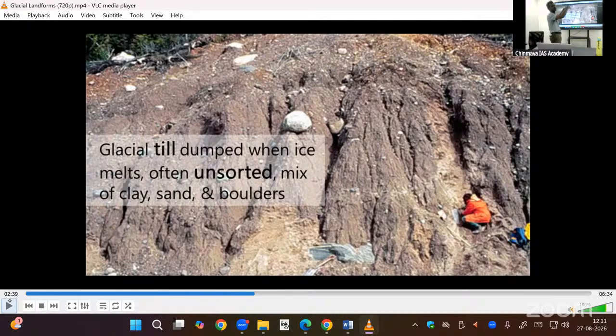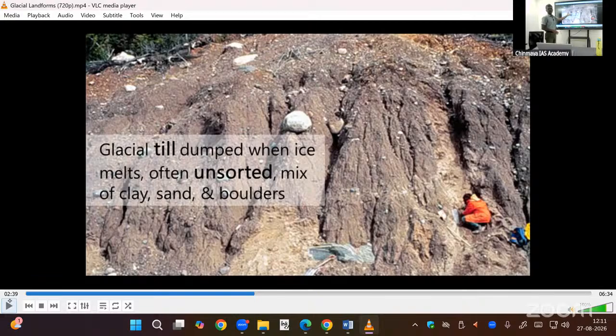That line is called the snow line, the line above which we can find the movement of the glacier, below which that glacier will melt. The glacier will melt and deposit the material because it cannot carry the load. Load carrying capacity will not be there. So unsorted material is deposited.